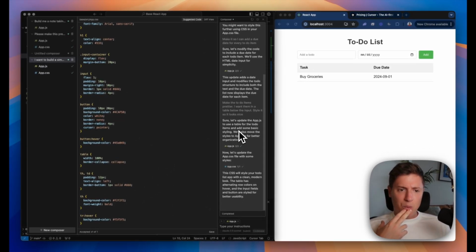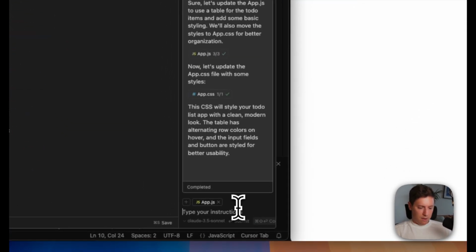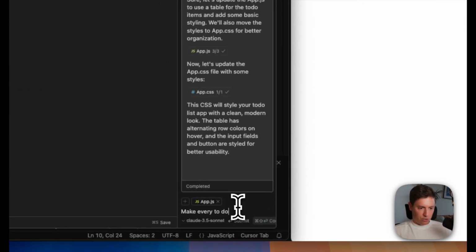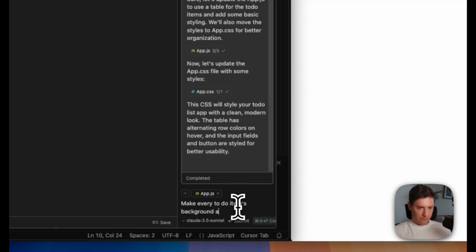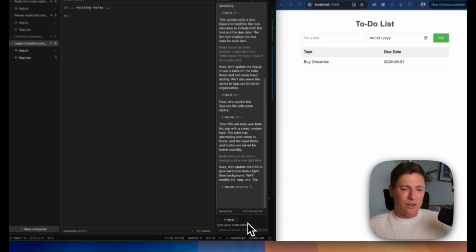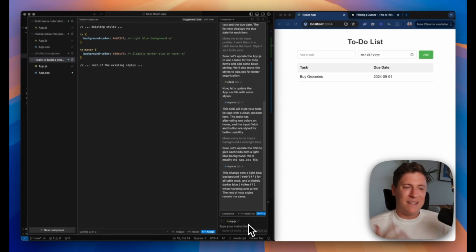But maybe we want to make every to-do item's background a nice light blue. You know, maybe we want to add a little bit of color to this to spice it up a bit. I made it like a nice powder blue. Let's accept it. Okay, so now we got a little bit of color to it.